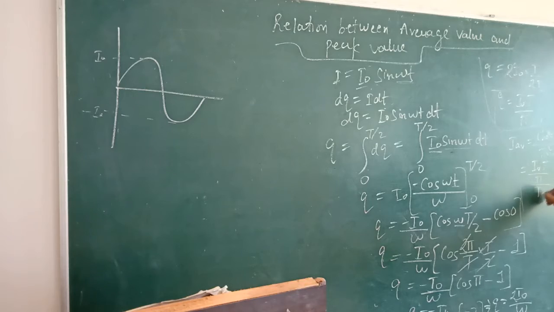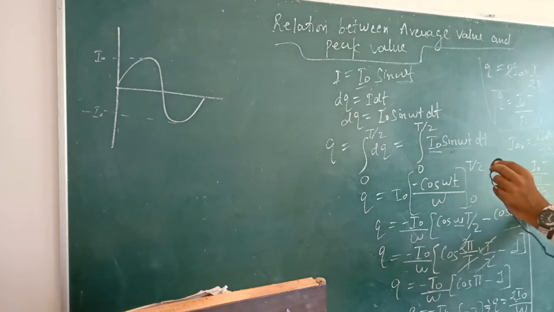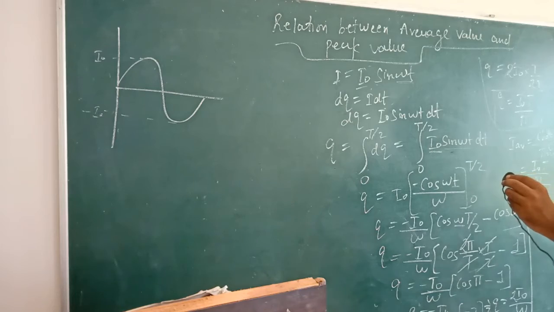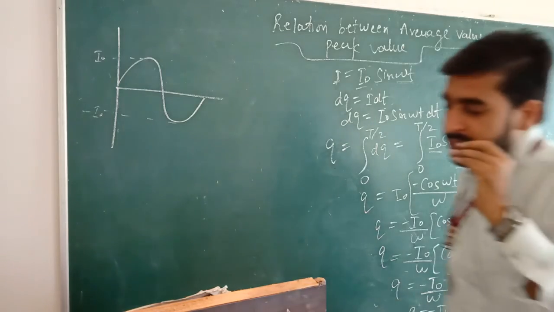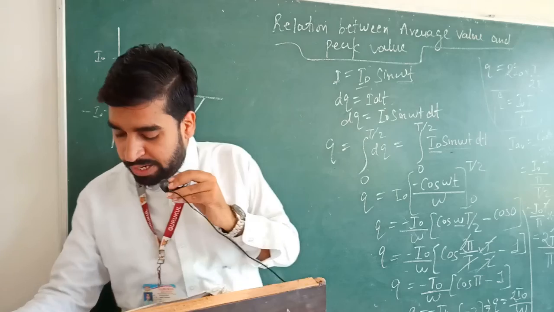Time is T by 2. So this will turn out to be I naught T upon pi into 2 by T. So T and T cancel out, and when you solve this, you will get 2 I naught upon pi.